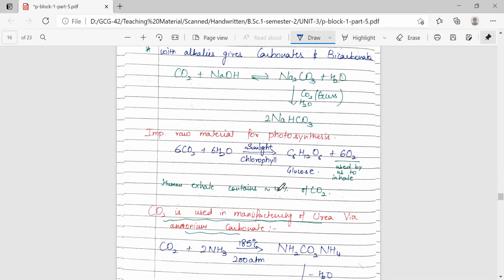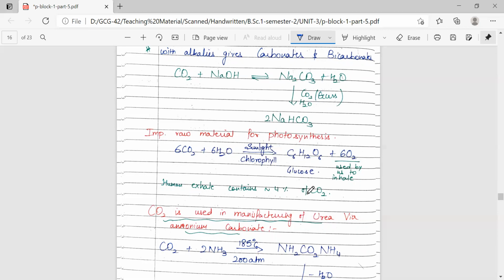So it is an important raw material for photosynthesis. This is how photosynthesis takes place. Glucose is obtained from photosynthesis, and also oxygen, which we inhale, is obtained from the photosynthesis reaction carried out by plants in the presence of sunlight and chlorophyll. Also, carbon dioxide is present in our exhale, at about 4 percent.